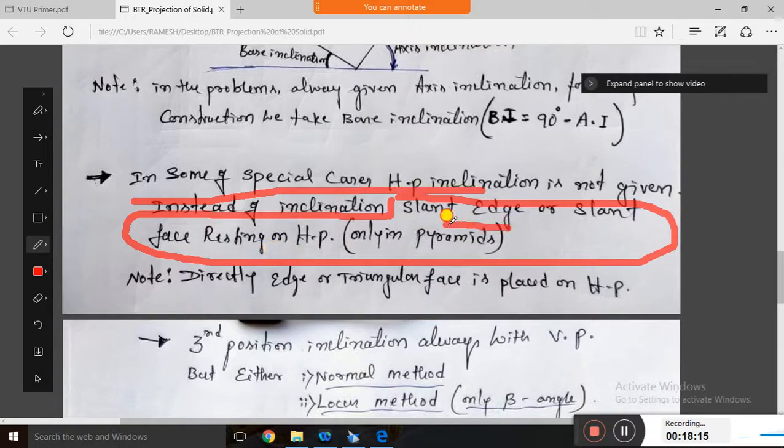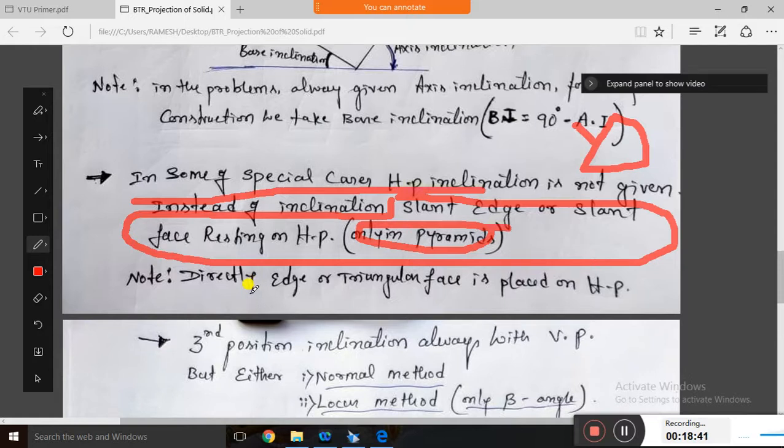That you will get only in case of pyramids, because a pyramid has this slant edge. This is the slant edge, or this entire face is called the slant face. Only in case of pyramids, not in case of prisms. And directly the edge or a triangular face is placed on HP.